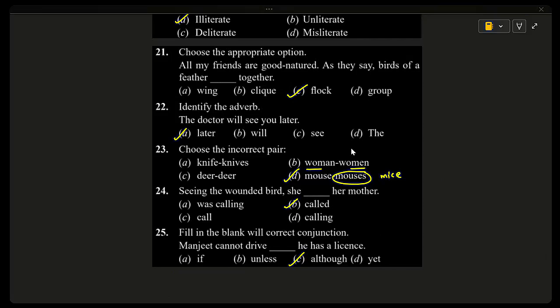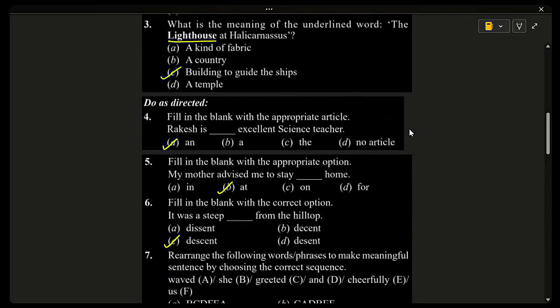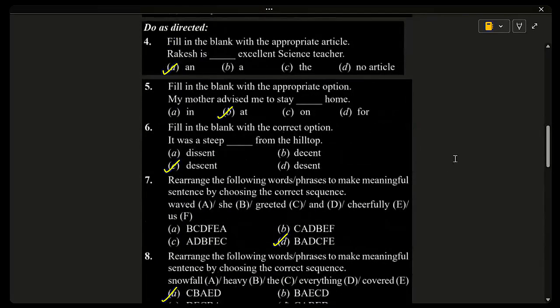Okay, sir. Vilochan, I have a doubt on the fifth question. Which question? Fifth question. Sir, why won't it be option A, because it is a place? No, my mother advised me to stay at home.